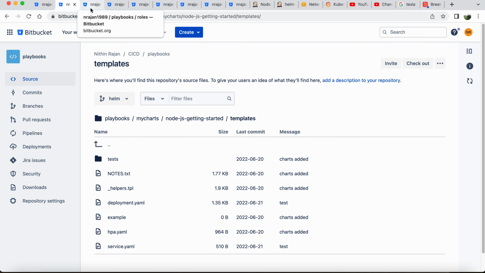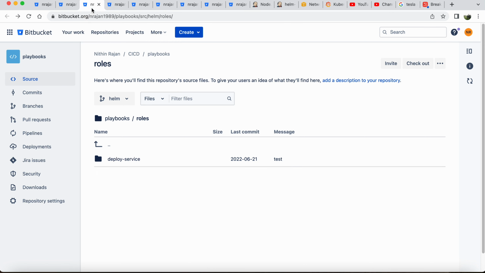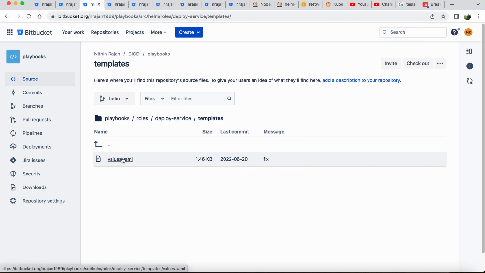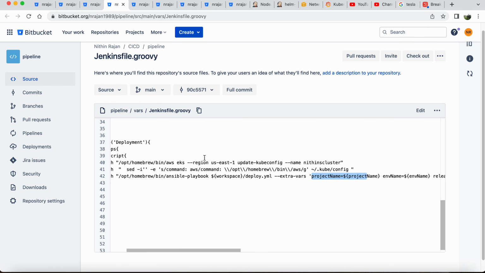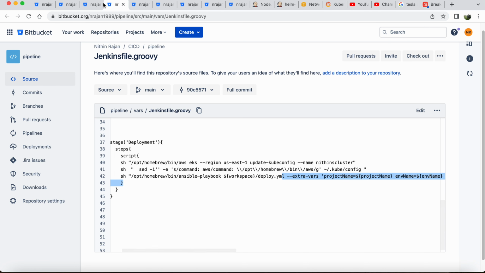And in my roles directory, I have a role to deploy my sample application with a templated values.yaml. The templated values.yaml is filled with variables which are required for the deployment and service.yaml to deploy the chart. The values for the values.yaml are passed during the deployment stage. So this is where the values.yaml gets its values.